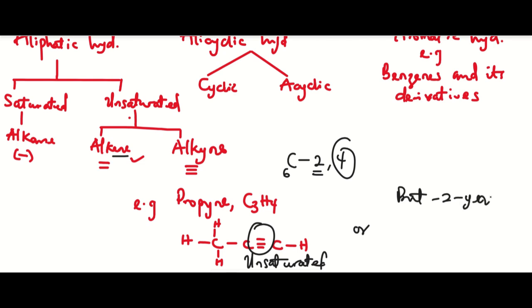Right. We can have another example here, which is butyne. So butyne is given as C, carbon, carbon, carbon, right? So the yne is telling you the position of the triple bond, right? So it must be at carbon 2. So if I want to number it, I'll have 1, 2, 3, and 4. So the triple bond is between carbon 2 and carbon 3, right? But carbon 2 takes the priority.